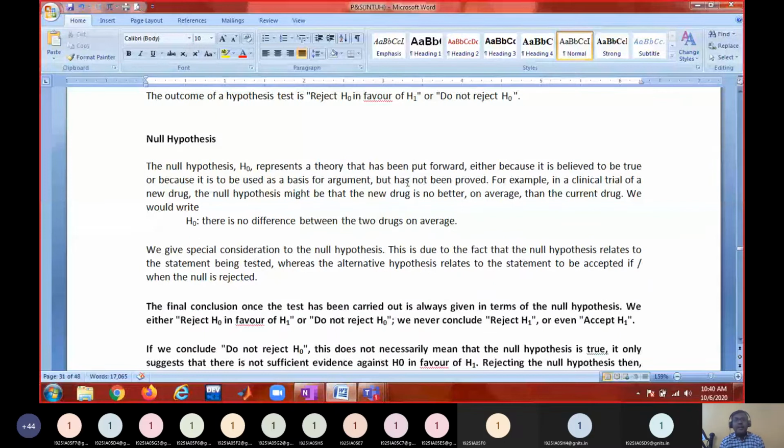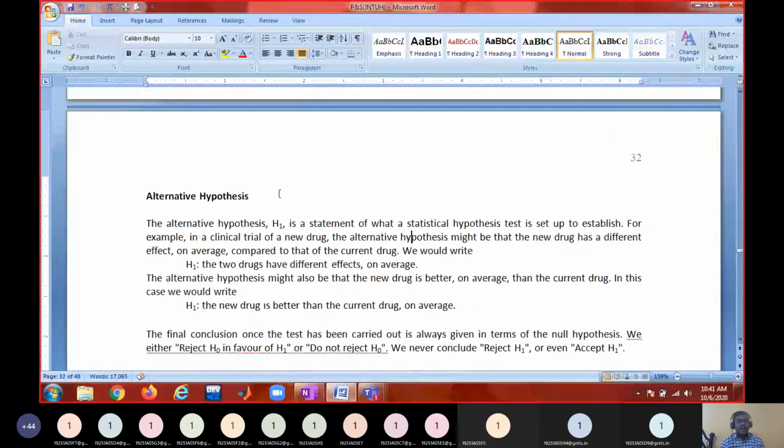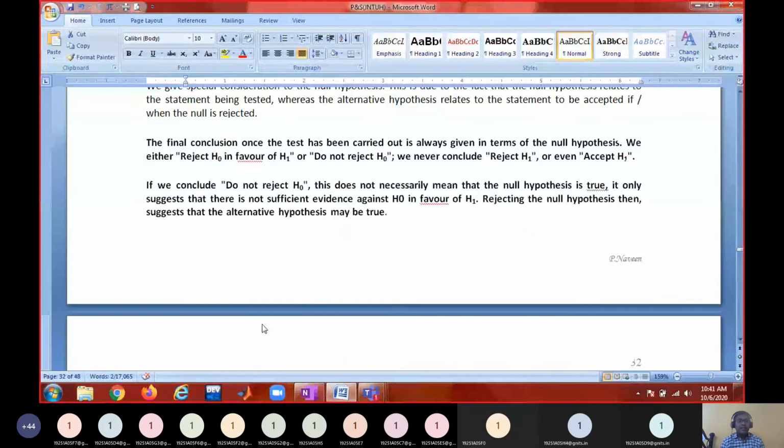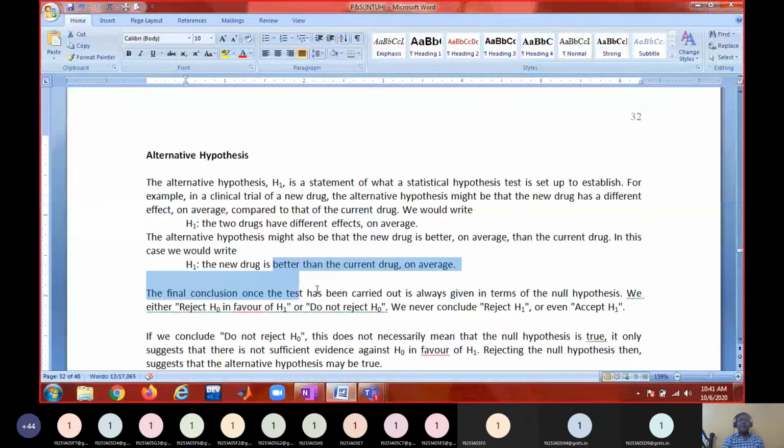Whatever statement you are conjecturing about the population, that conjecture is called a null hypothesis. We test this null hypothesis for possible rejection of that statement. Any statement other than the null hypothesis is called the alternate hypothesis. So we test some conjecture.